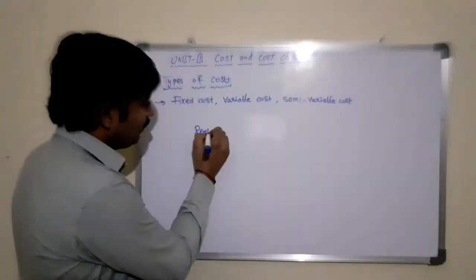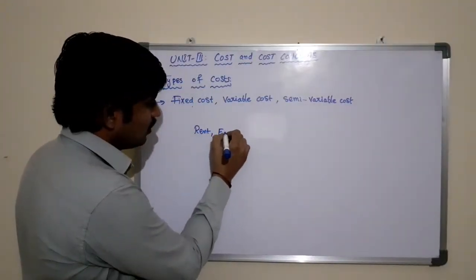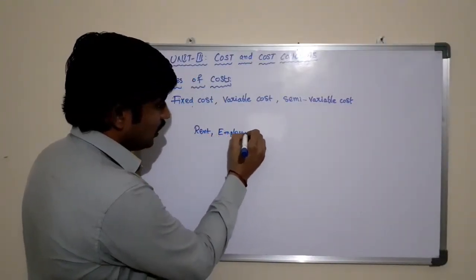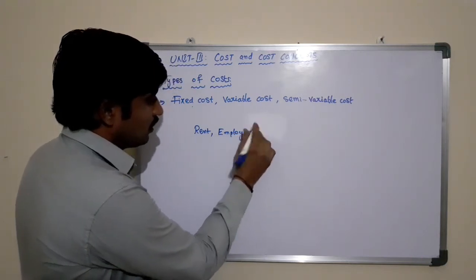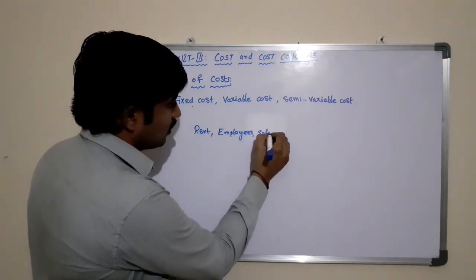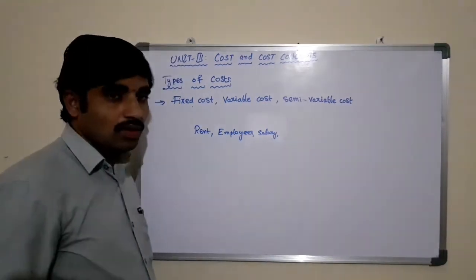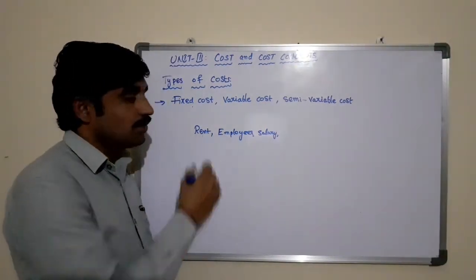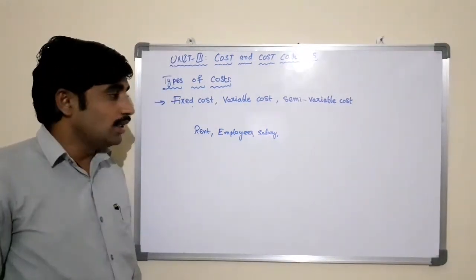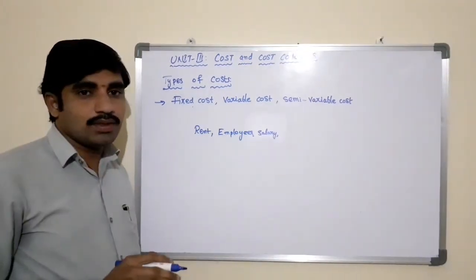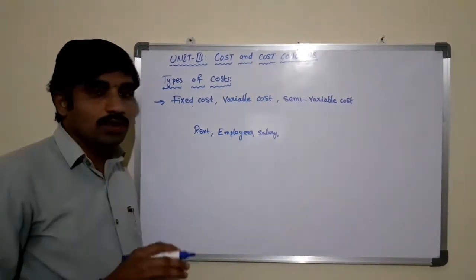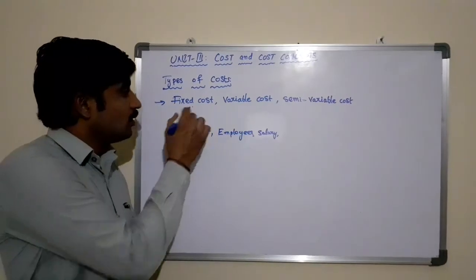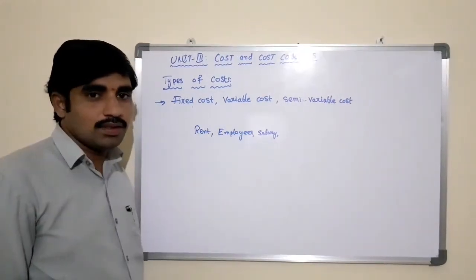For example, rent for the building, employees' salaries, directors' fees. All these are examples of fixed cost, because irrespective of the level of production, this cost will be incurred by the business.